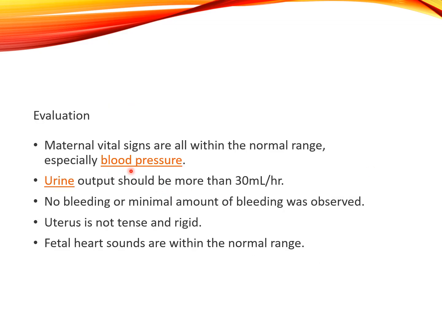Evaluation. Maternal vital signs are all within the normal range, especially blood pressure. Urine output should be more than 30 ml per hour. No bleeding or minimal amount of bleeding was observed. Uterus is not tense and rigid. Fetal heart sounds are within the normal range.